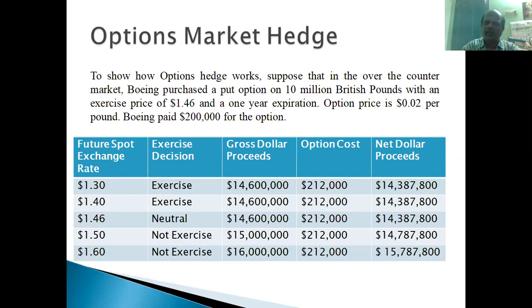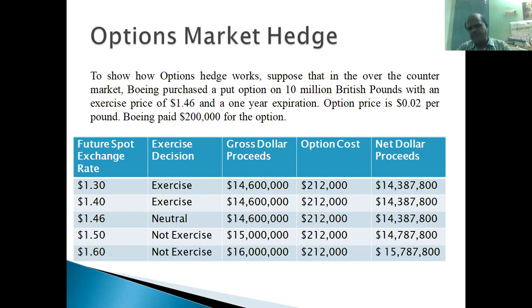So how much will Boeing Corporation be getting? 16 million dollars. What is the option cost? Already I told you that whether executing or not executing, they have to pay the option fee. So 212,000 is the real cost. Anyway, this cost happens, right? So 16 million is the income inflow, 212,000 is the outflow. What amount is left out? $15,787,800 they will be getting, right?